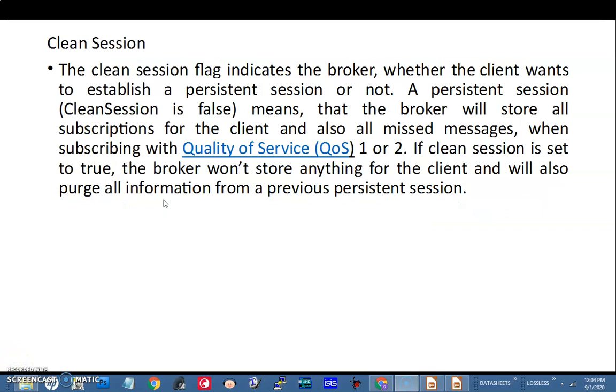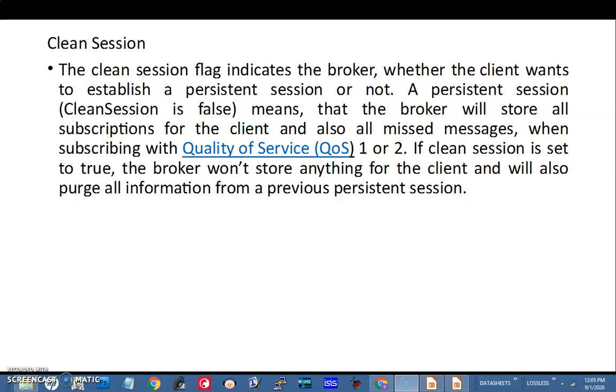Some more information regarding the clean session. So clean session, as the name implies, after the communication is over, everything is cleaned up. That means the states are not retained in the broker. So everything gets cleaned up. So if you want a persistent session, that is, if you want the broker to remember the communication states, you have to initiate a persistent session. So there won't be any cleanup. So clean session variable is set to false.